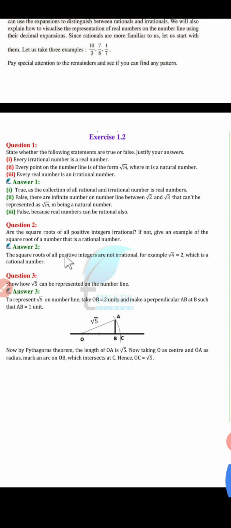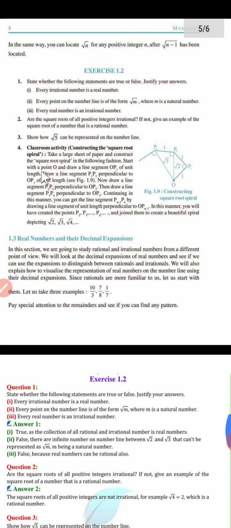Now question number 2. See here, question number 2. Are the square roots of all positive integers irrational? If not, give an example of the square root of a number that is a rational number.